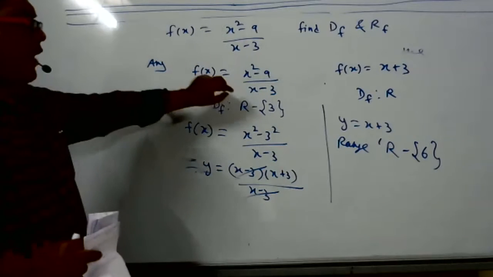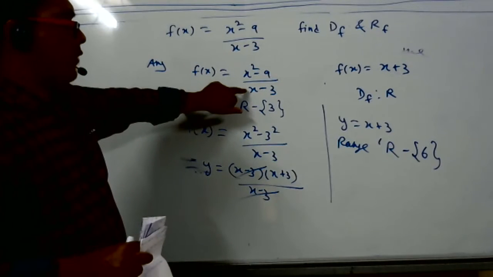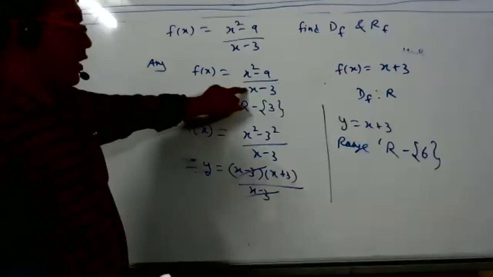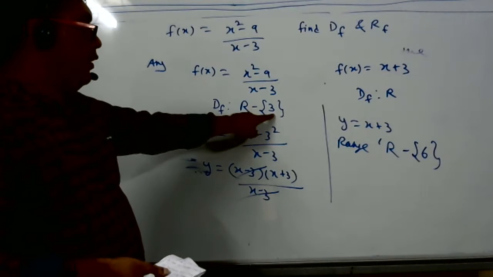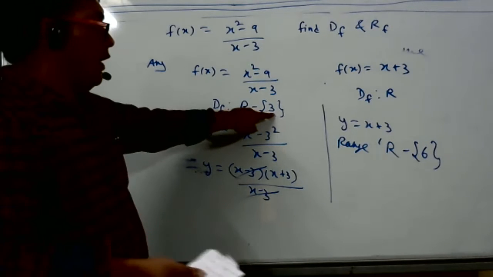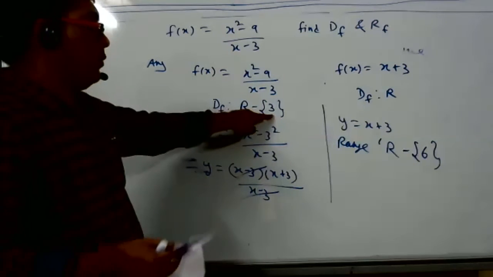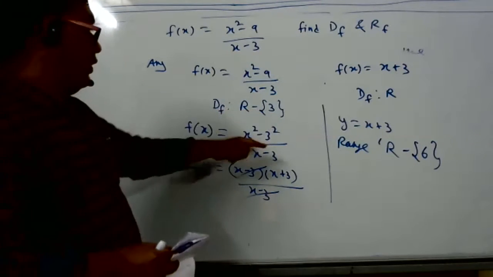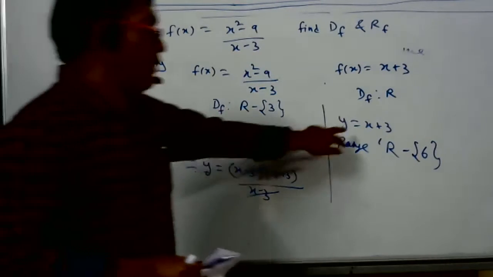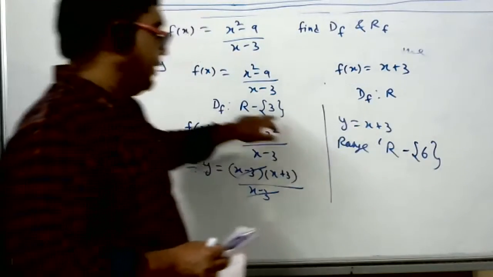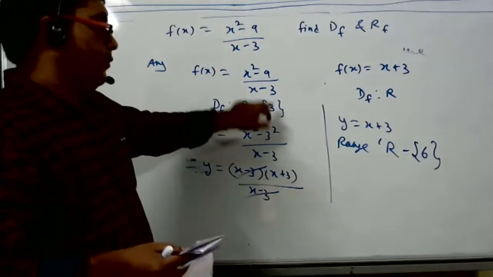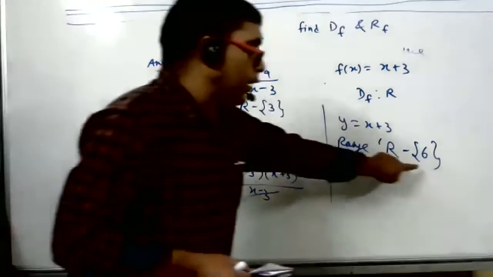In domain only we are finding which values of x are not permitted or not acceptable. So we wrote that 3 is not acceptable. Now 3 is not playing any role in finding the range. But after simplification also, we have taken care that when x is 3, that value we are not including in the range.